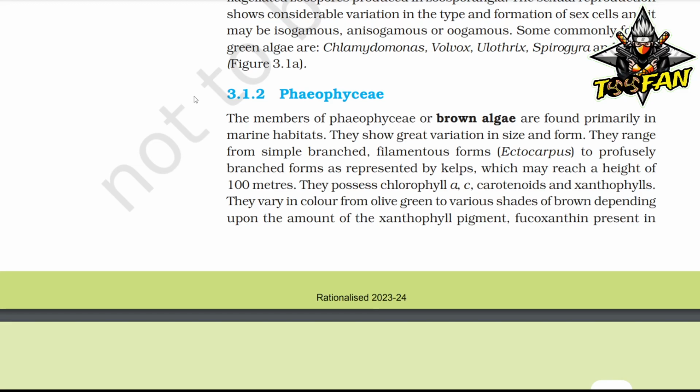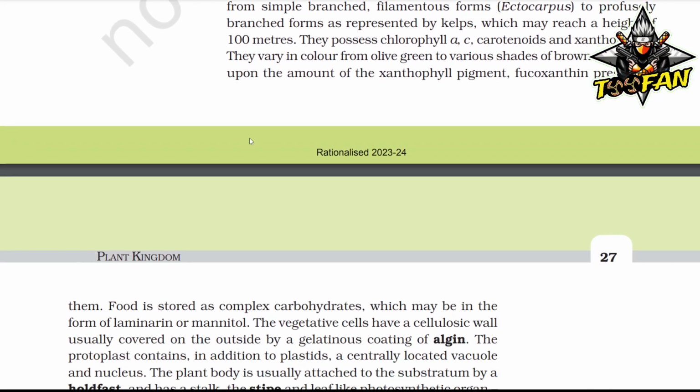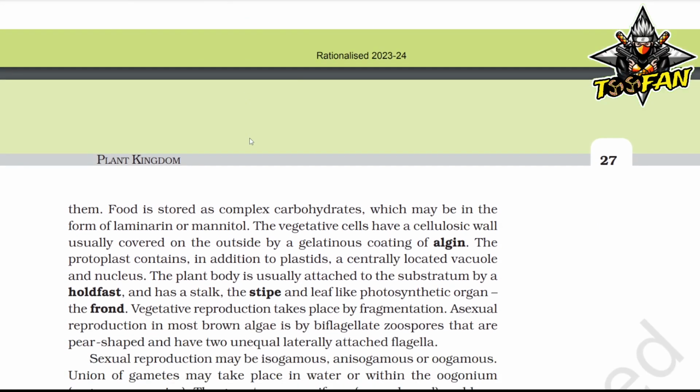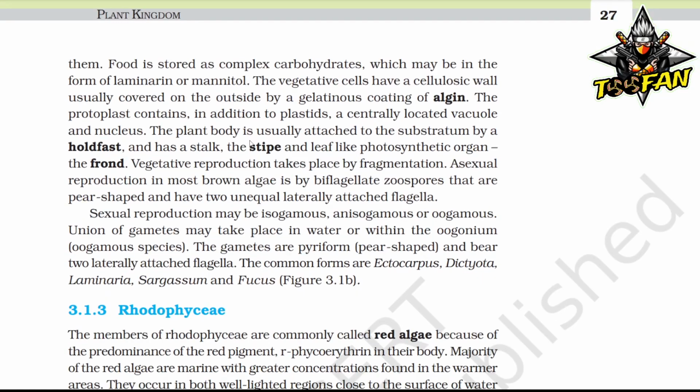They vary in color from olive green to various shades of brown depending upon the amount of the xanthophyll pigment, fucoxanthin, present in them. Food is stored as complex carbohydrate, which may be in the form of laminarin or mannitol. The vegetative cells have a cellulosic wall usually covered on the outside by a gelatinous coating of algin. The protoplast contains, in addition to plastid, a centrally located vacuole and nucleus.